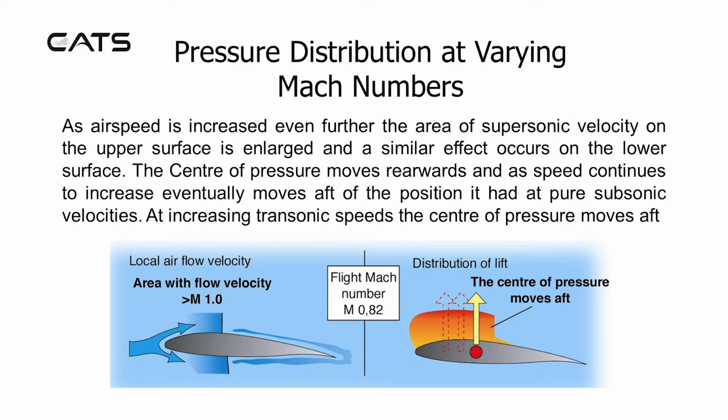As airspeed is increased even further, the area of supersonic velocity on the upper surface is enlarged, and a similar effect occurs on the lower surface. The centre of pressure moves rearwards, and as speed continues to increase, eventually moves aft of the position it had at pure subsonic velocities. At increasing transonic speeds, the centre of pressure moves aft.